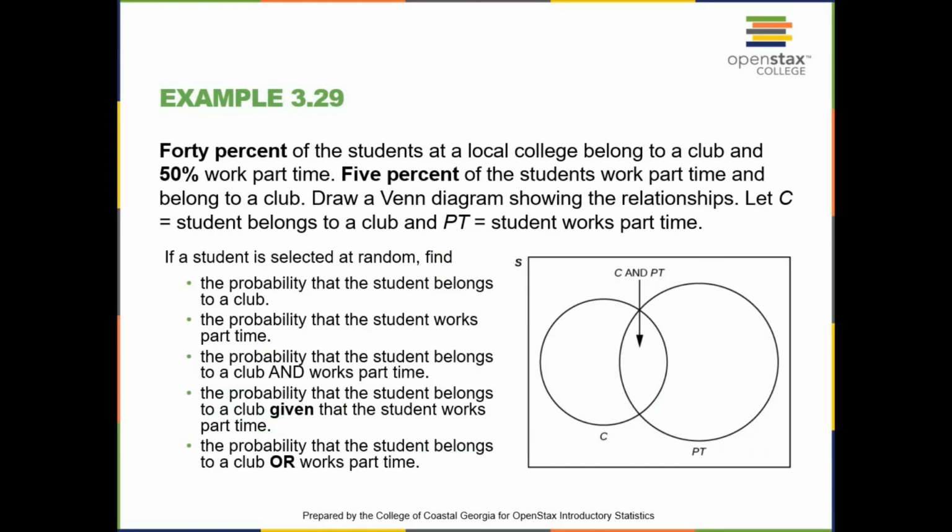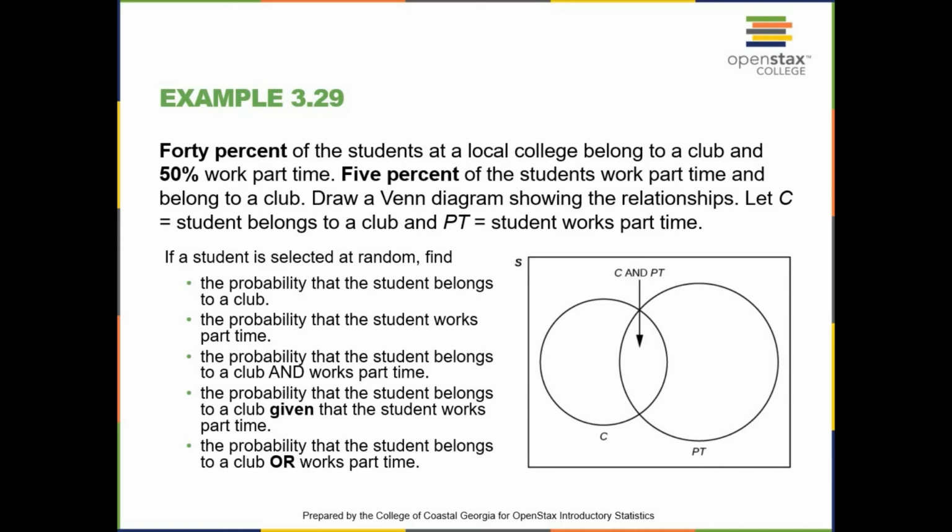Let's look at another example. 40% of students at a local college belong to a club and 50% work part-time. 5% of the students work part-time and belong to a club. Draw a Venn diagram showing the relationships. Let's see, C is students belong to a club, and PT is students work part-time. So the small circle is students belong to a club, and the big circle, PT, is students work part-time.